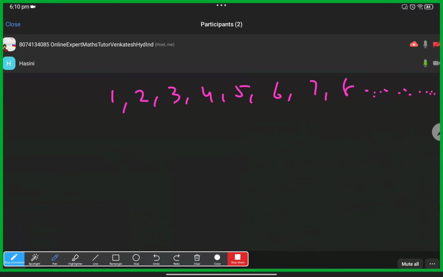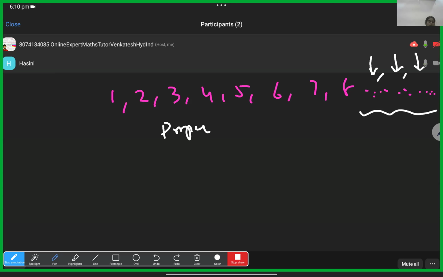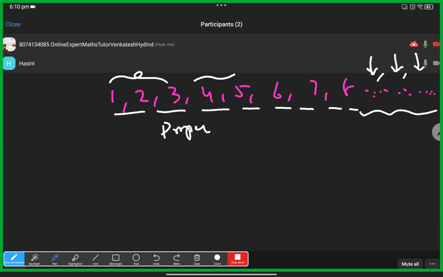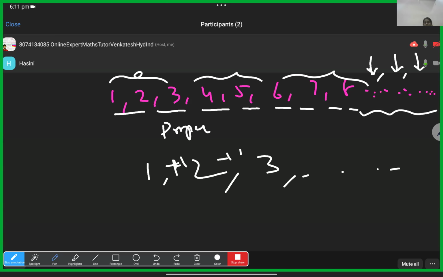No, sir. It progresses like that with a proper pattern, so you can tell which number will come next, and after that which number will come. This type of series follows a particular pattern with a fixed rule. Everywhere the number is increasing by 1 only. From the first number to the second to the third, every time we have to add exactly 1.